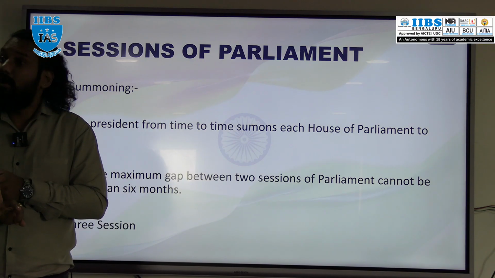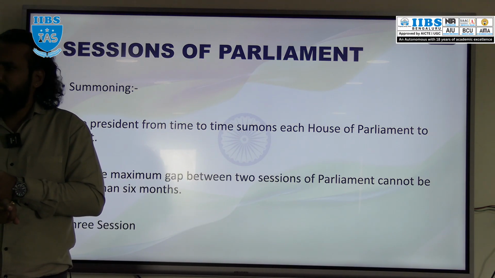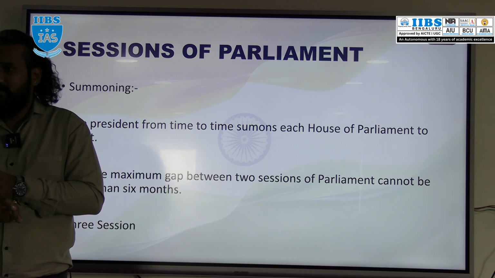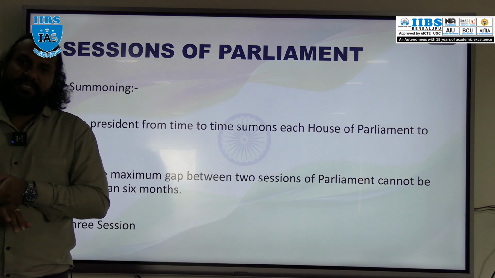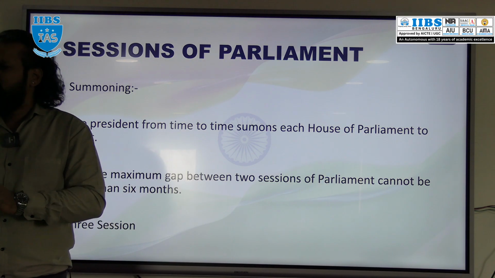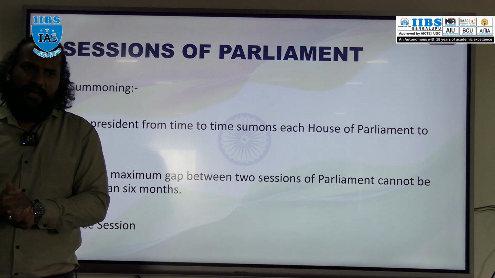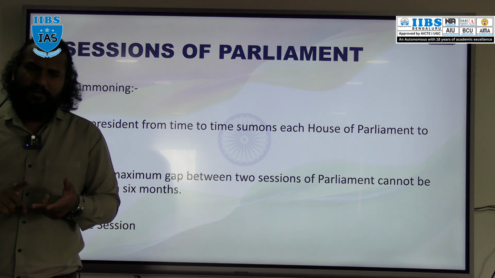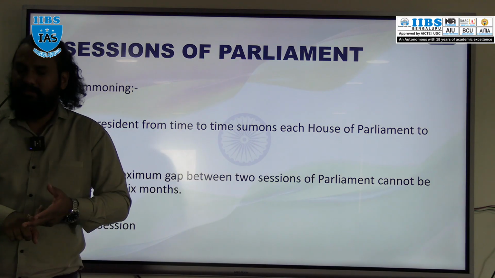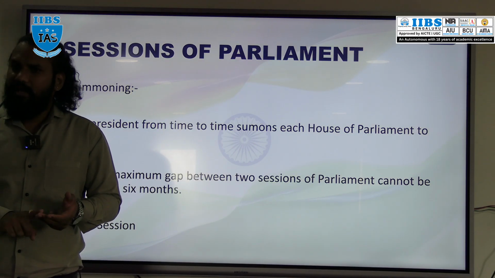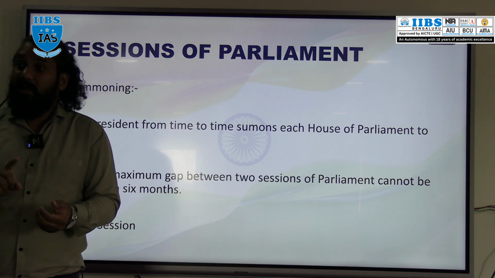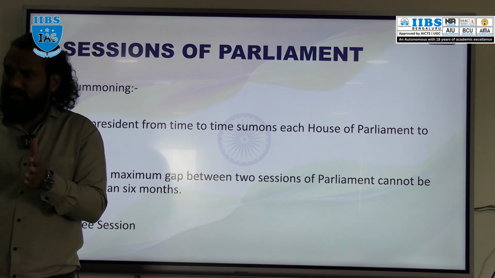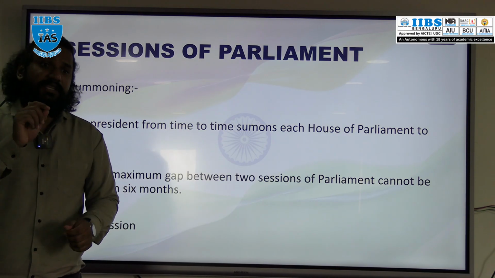Then we have the monsoon session. Generally, the monsoon session starts in July and goes until August and September. Then we have the winter session, which is from November to December. So the Indian Parliament has three sessions: the budget session, the monsoon session and the winter session. The gap from one session to another session is called recess.